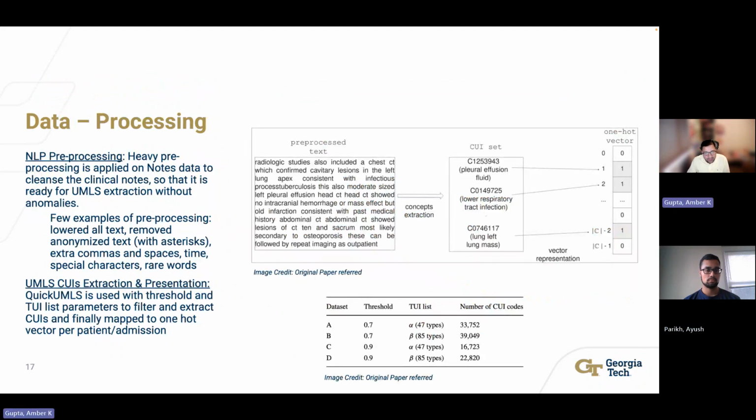In data pre-processing, several steps are performed. Heavy pre-processing is applied to notes data to make it ready for UMLS CUI extraction. For example, all text is lowercased. We removed anonymized text, extra spaces, time, special characters, etc. Then UMLS extracted CUIs are mapped to one hot vector per patient. Based on similarity threshold and TUIs list, 4 data sets are created.